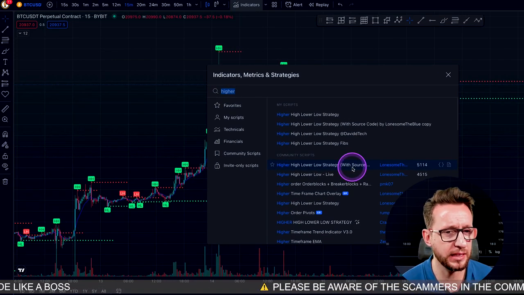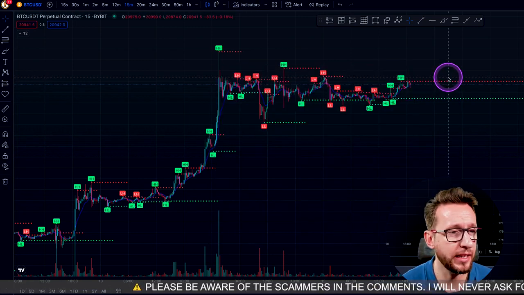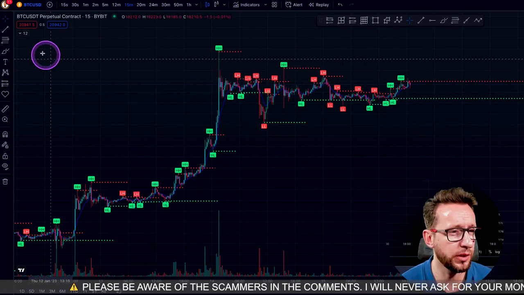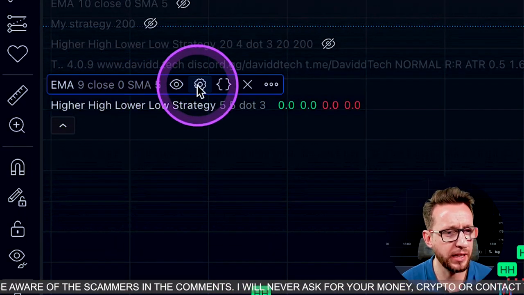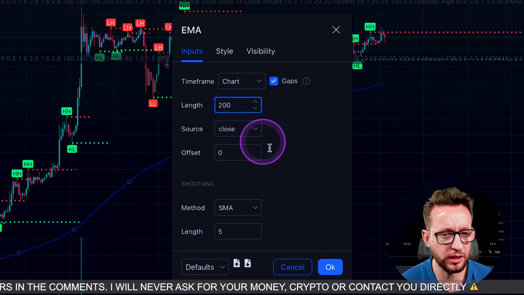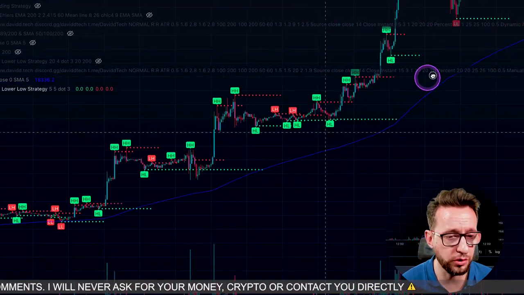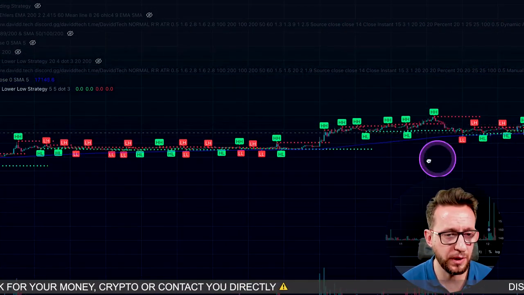Now the reason for that is it's going to help me choose my levels for Fibonacci, but it doesn't actually really need it. This is just for the code so that I can use it. Now what I'm going to do is go over to the EMA over here, and we're going to set the EMA to 200. That's going to give us our trend direction. So we're looking for longs while we're above the blue line, and we're looking for shorts when we're below it.